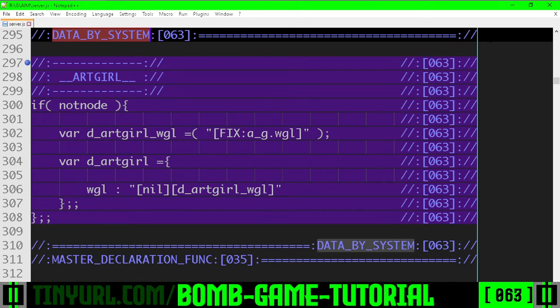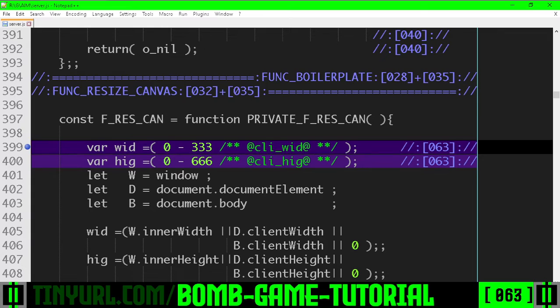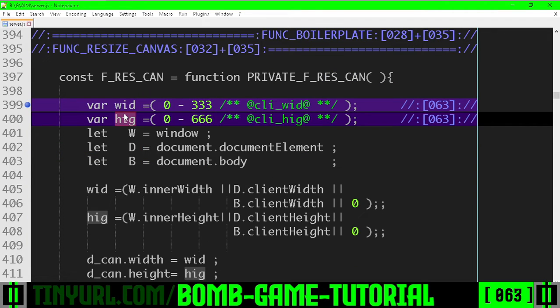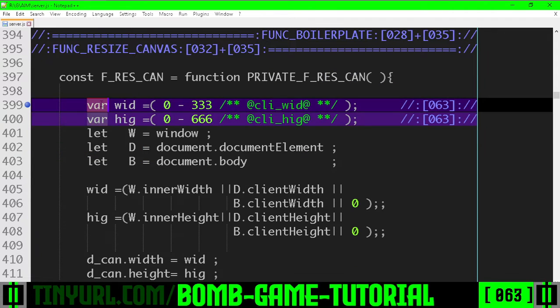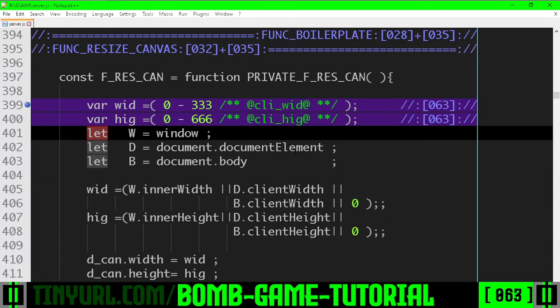All data for all subsystems comes before all functions for all systems, so we can avoid artificial dependency loops. The width and height variables are not objects nor systems, therefore they get the var keyword, not the let keyword, as used here for temporary object references.